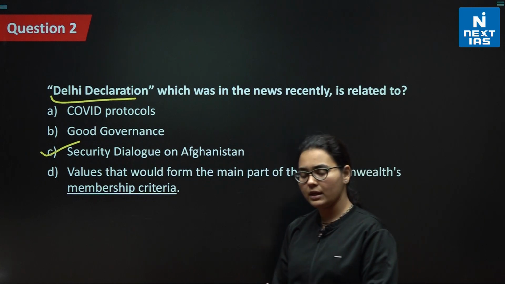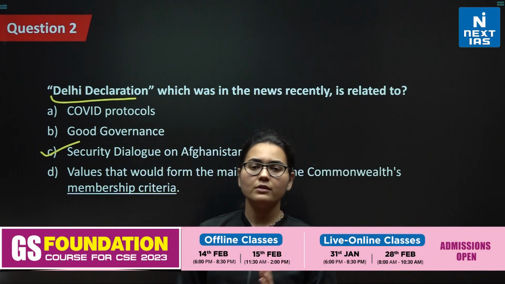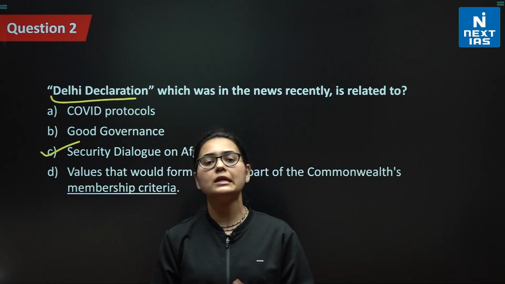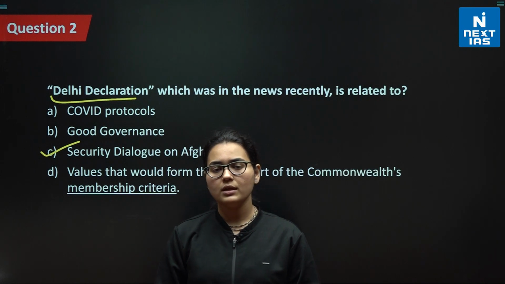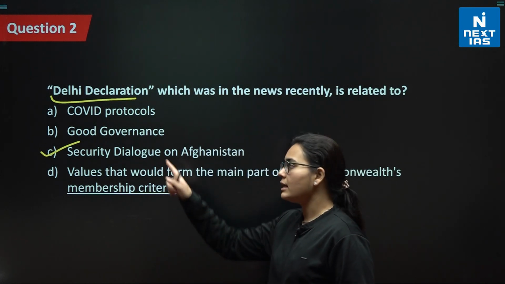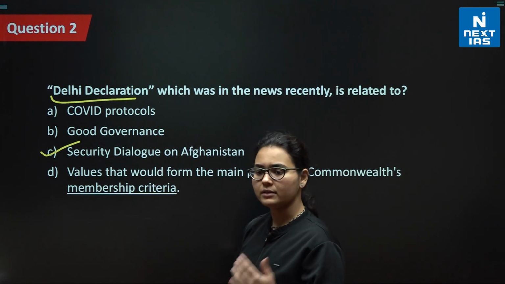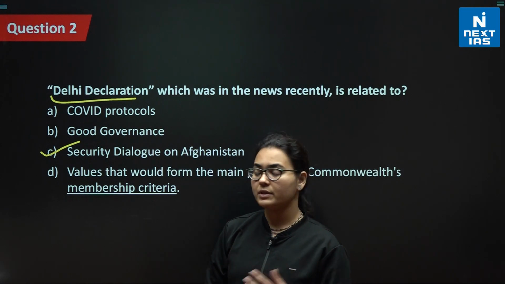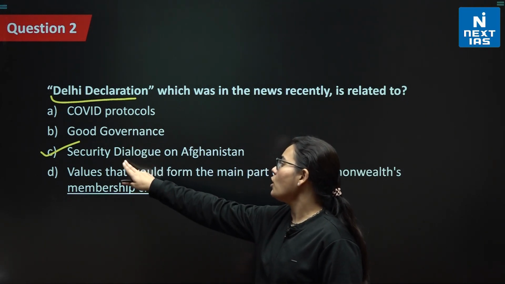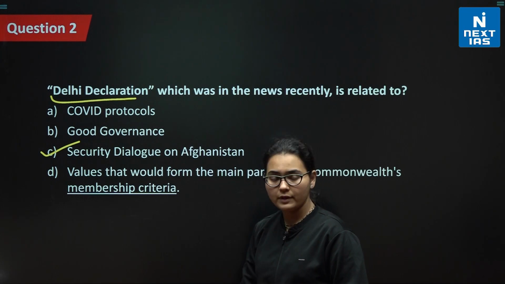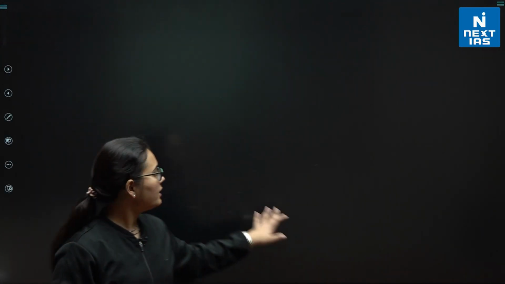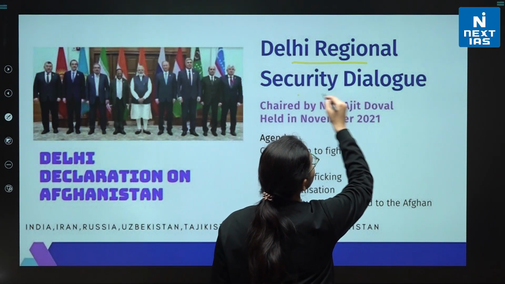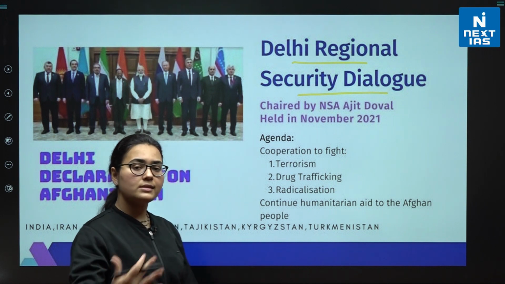We are all well aware that Afghanistan has been facing a lot of issues. The Afghanistan-Taliban issue has been prominently in the news for the past few months. That is why India invited some Central Asian countries to participate in a meeting, or summit, to have a dialogue on the security of Afghanistan. So it's basically a Delhi regional security dialogue.